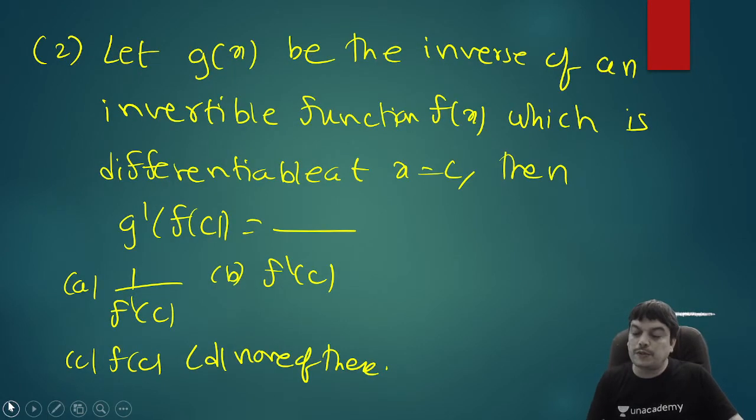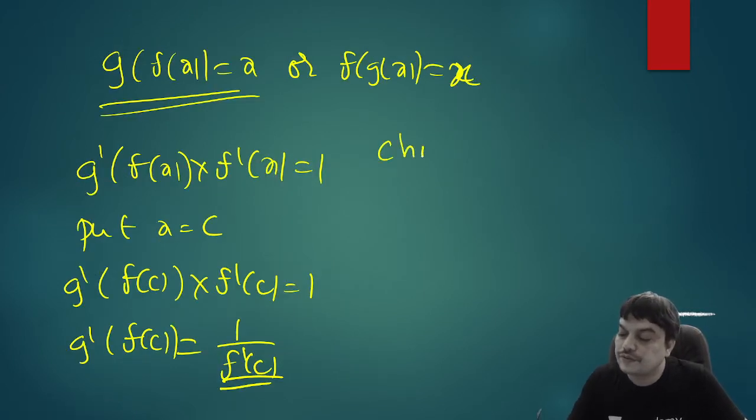So which is the correct option here? A is the correct option. So you can say choice A is the correct answer. So based on the question, we can even use the second one, but for this question, the first one is better.